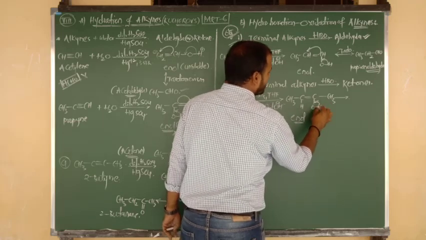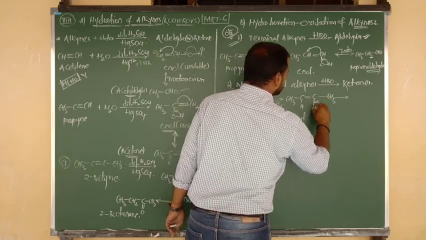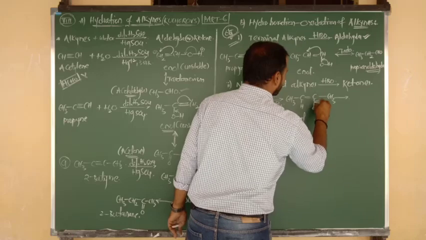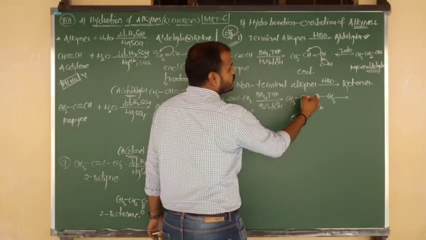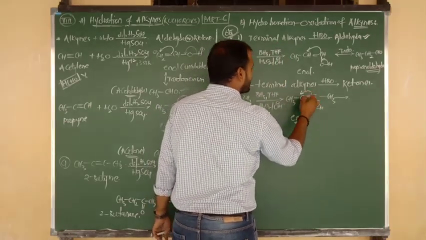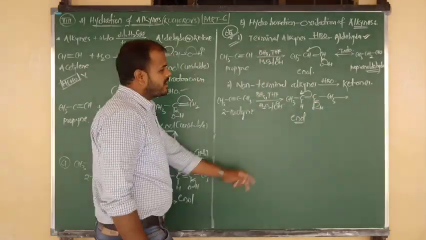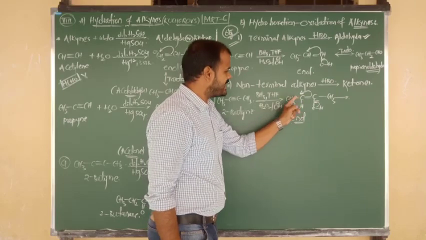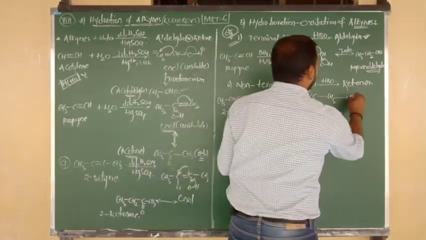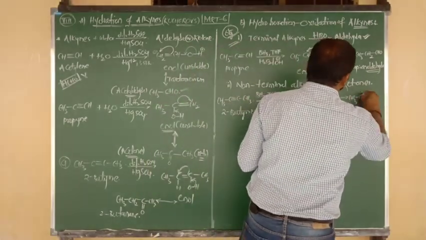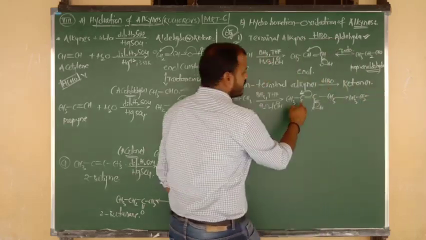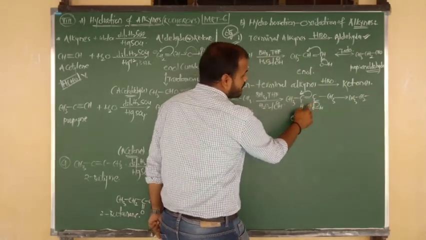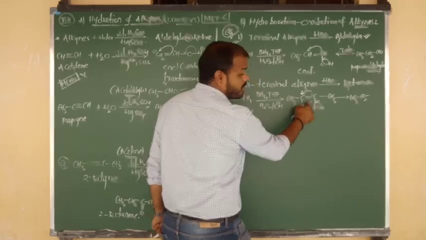So what do we do with this bond? This bond is delocalized between O and C. At the same time the pi bond is delocalized between C and C. Now the central C contains a negative charge, attacked by H plus, meaning CH2. So the final product is CH3 bonded to CH2. The double bond becomes a single bond, and here the single bond becomes a double bond after delocalization.